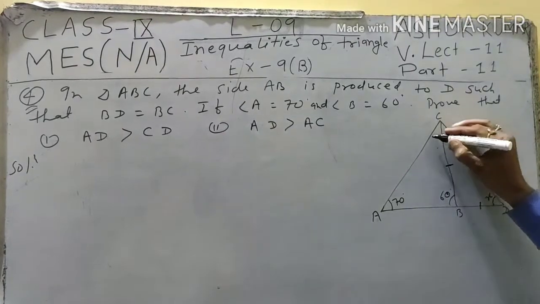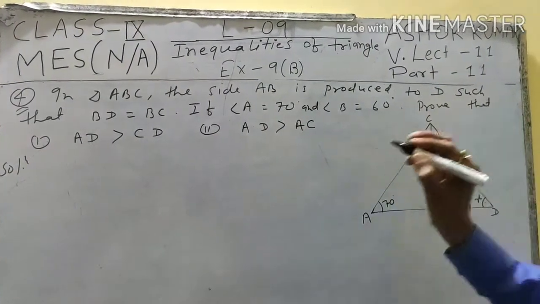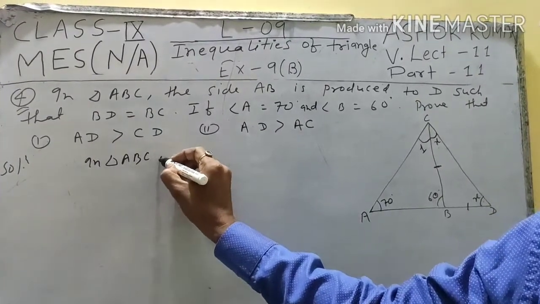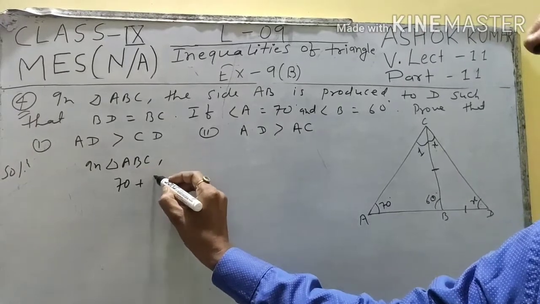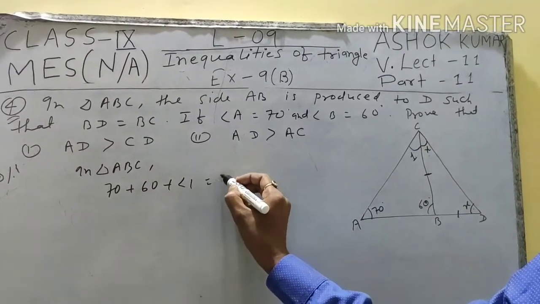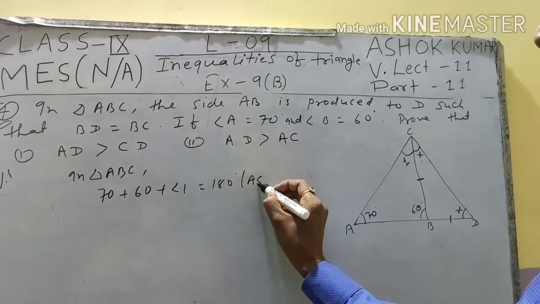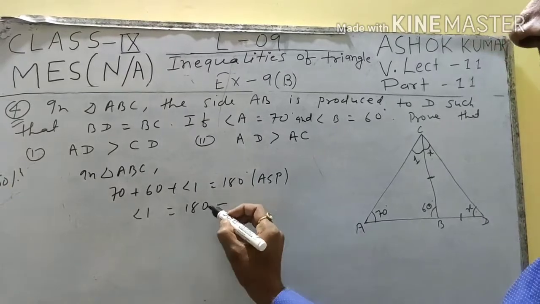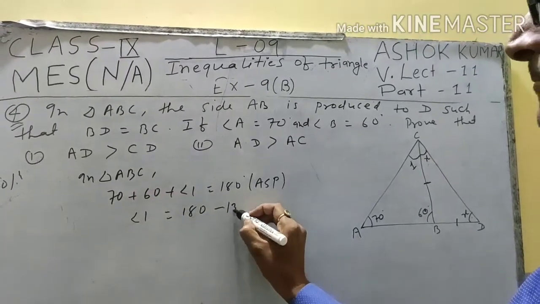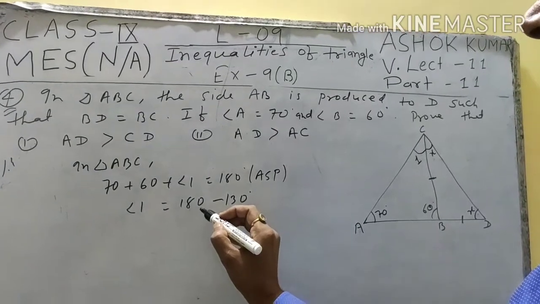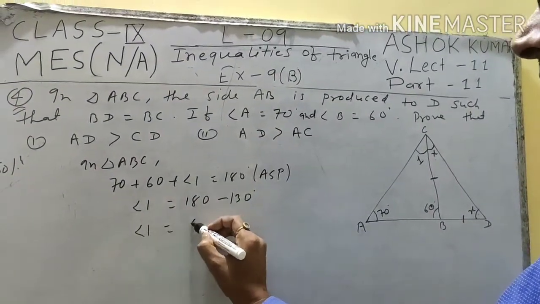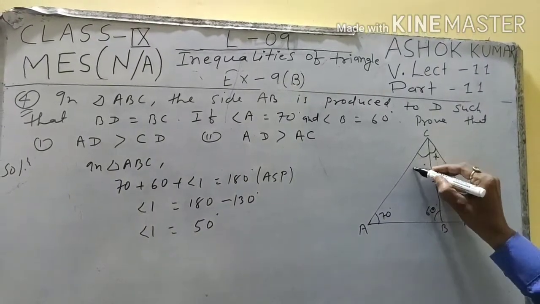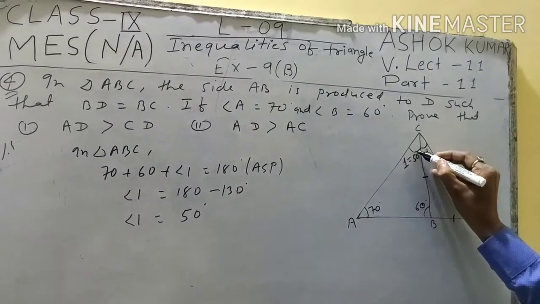Okay, suppose student this angle is 1. So in triangle ABC, 70 degree plus 60 degree plus angle 1 is equal to 180 degree by ASP, angle sum property. So here angle 1 is equal to 180 minus 130. Then angle 1 is equal to 50 degree. So here the value of angle 1 is equal to 50 degree.